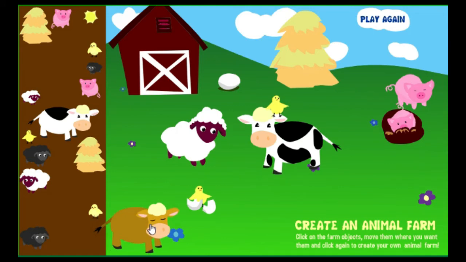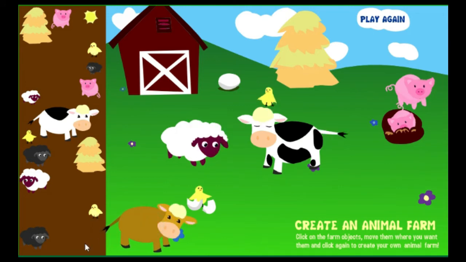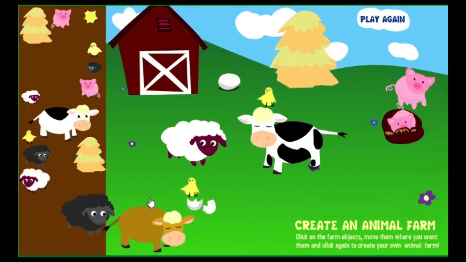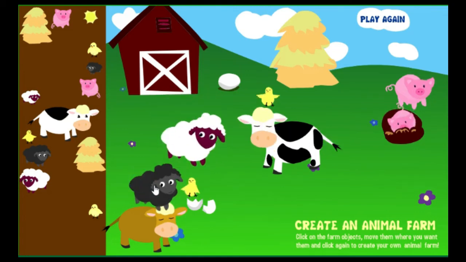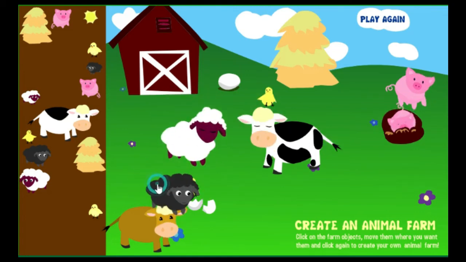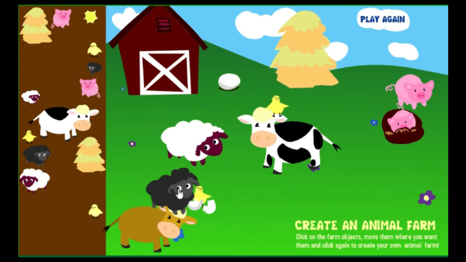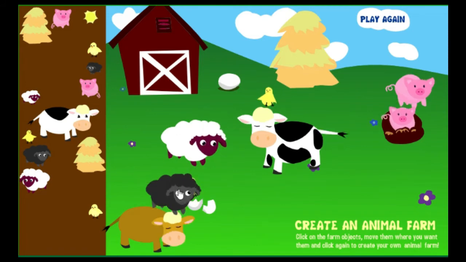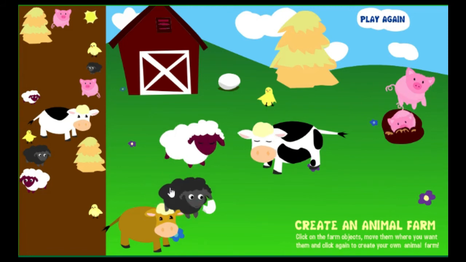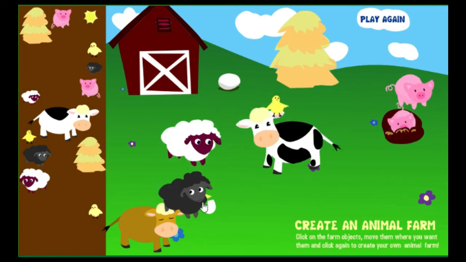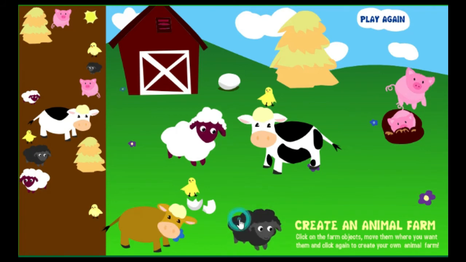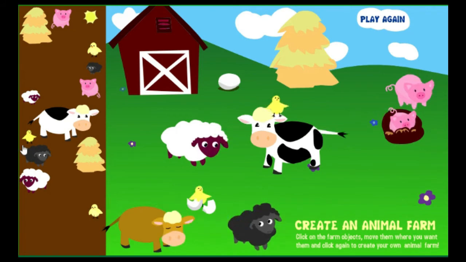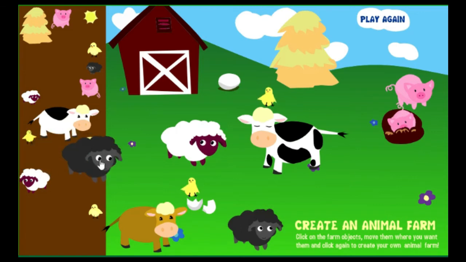Cow. Cow. Sheep. Moo, sheep. Sheep. Sheep. Moo, sheep. Sheep. Sheep.